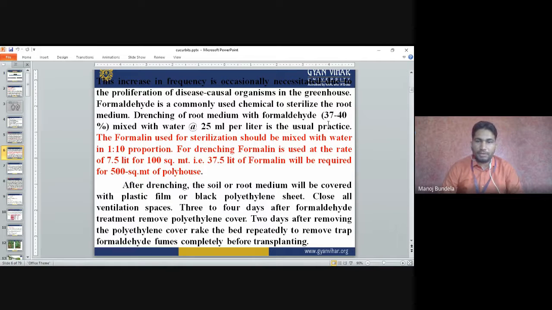3 to 4 days after formaldehyde treatment, remove the polythene cover. 2 days after removing the polythene covers, rake the beds separately to remove the trapped formaldehyde fumes completely before transplanting. So this is done before the transplanting.